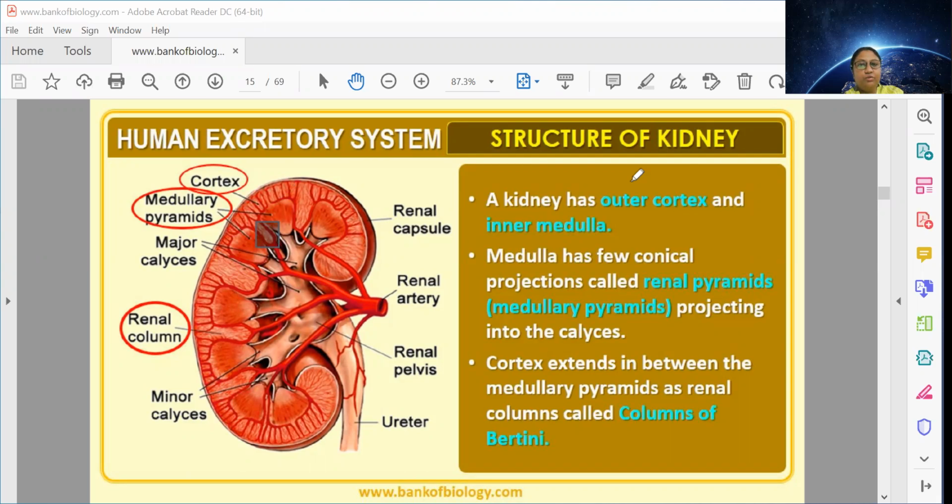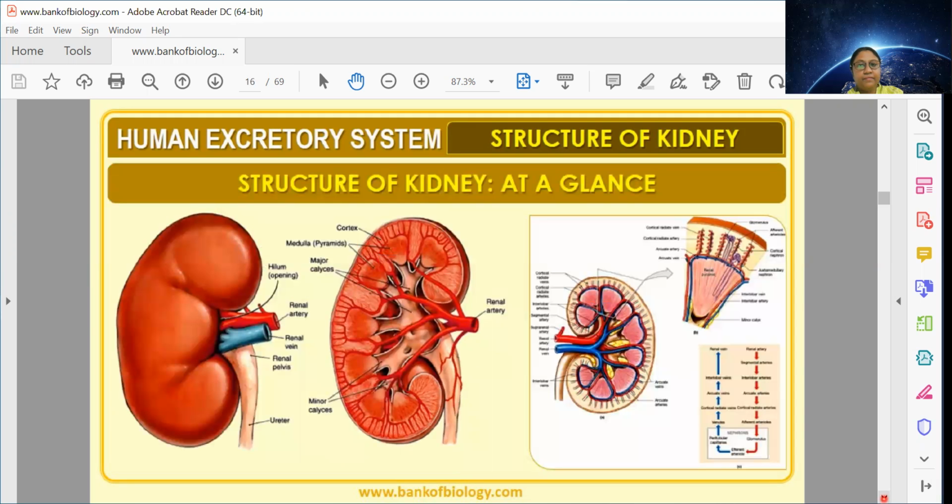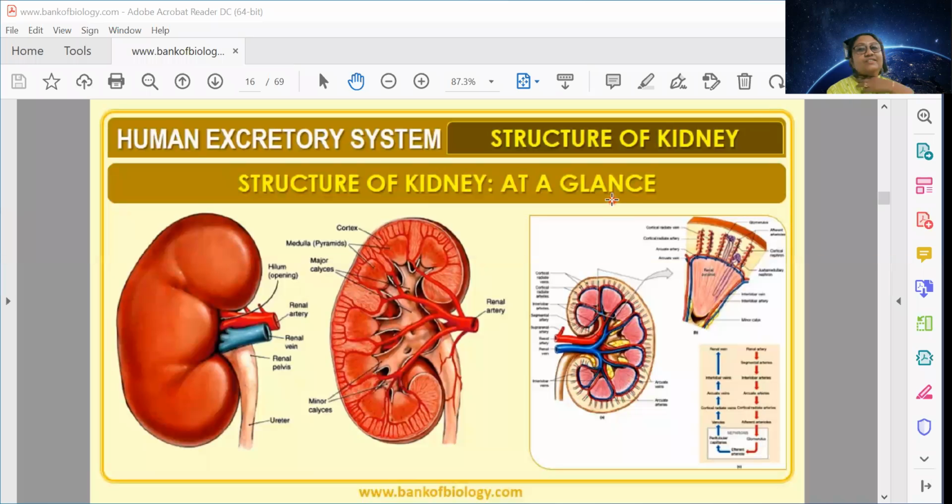So now we will look ahead. This is the structure of kidney at a glance. There are terminologies. I request all of you to have a look into them and let me know if any terminology is new to you or not. I explained to you about all of them. So we will move ahead.